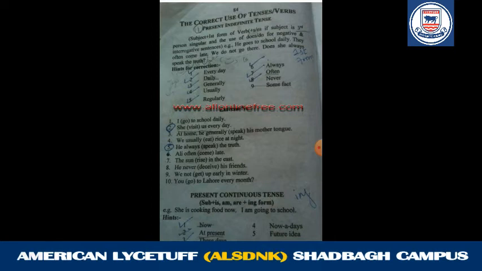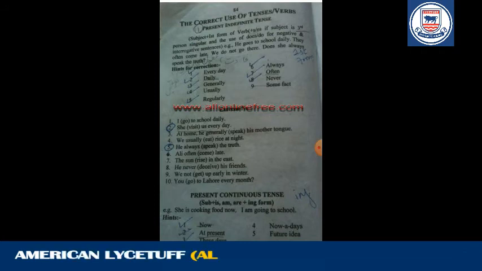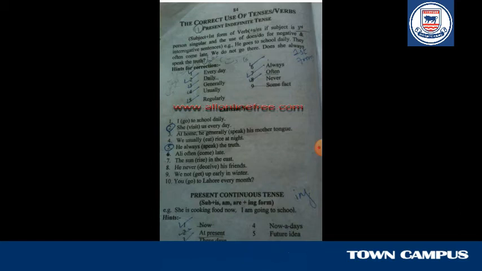There are some hints for correction, so now I will describe them in a short way. For the present indefinite tense, the hints for correction are: everyday, daily, generally, usually, regularly, always, often, never and some facts. According to these hints, it will be easy for you.